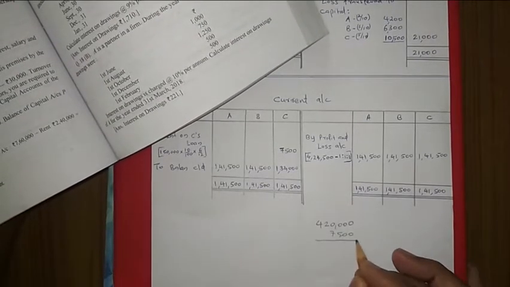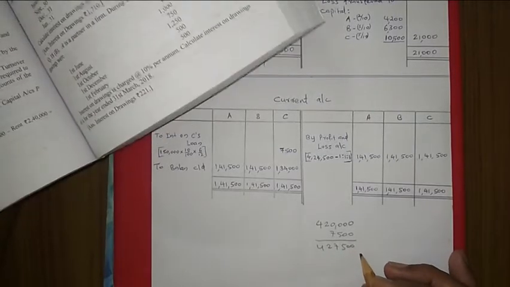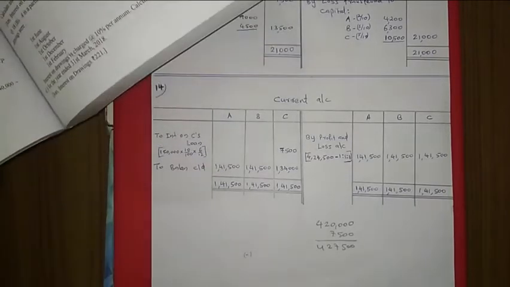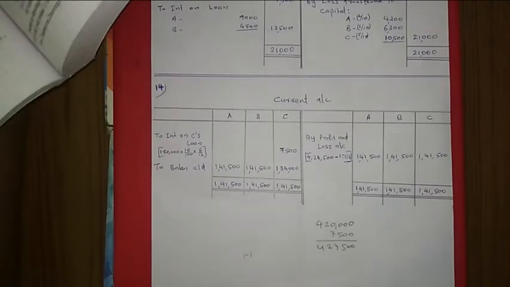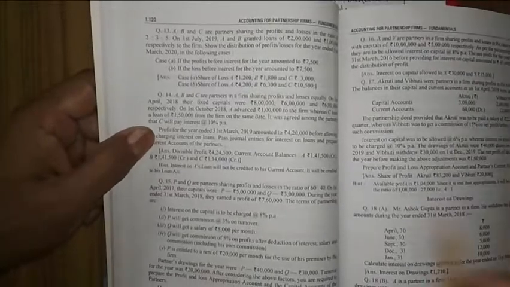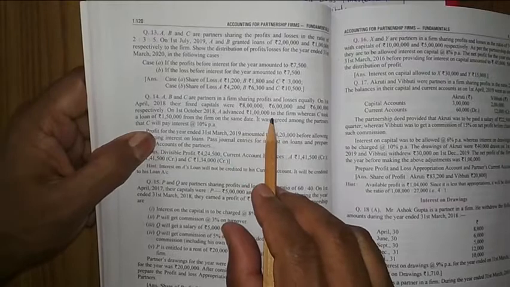So it is coming 4,27,500. Then from this we have to subtract that expense. Expense means interest on A's loan. The rate is not given, so it will be 6%, and the amount is what A advanced, 1 lakh to the firm.